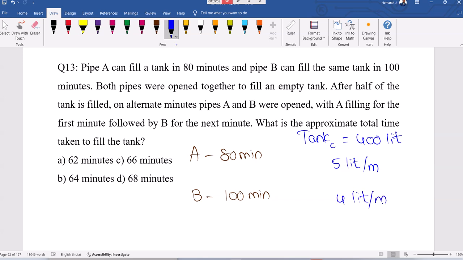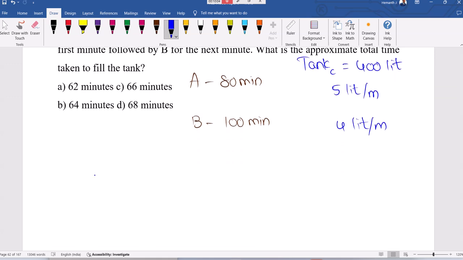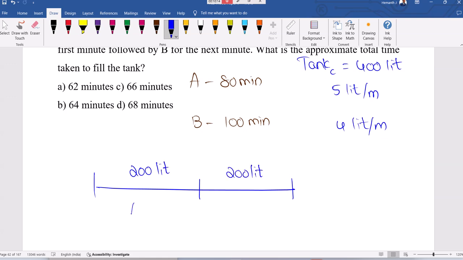Now see the question. Half of the tank is filled together. Initially, both pipes are open. After half of the tank is filled, first 200 liters, then remaining 200 liters. For first 200 liters, A and B together are open. When both are opened, they can fill 9 liters per minute.